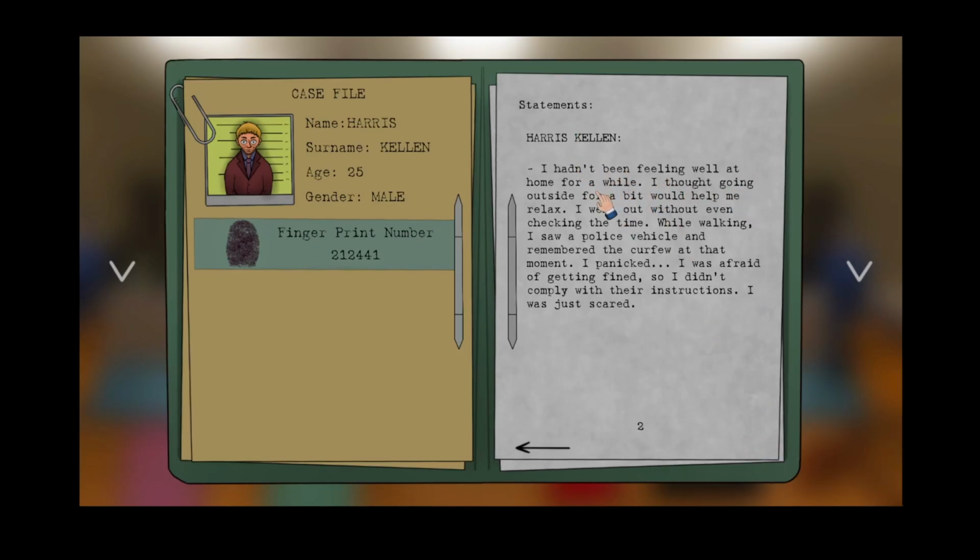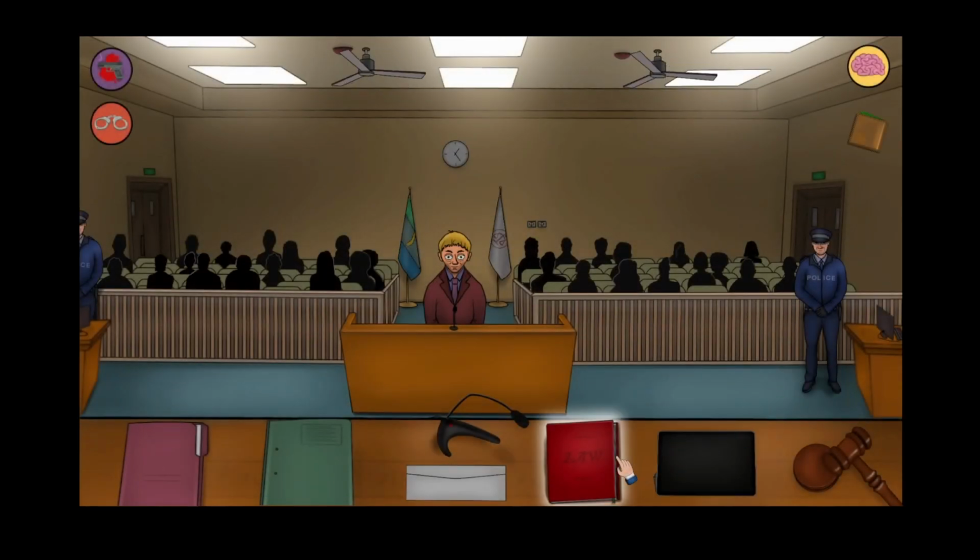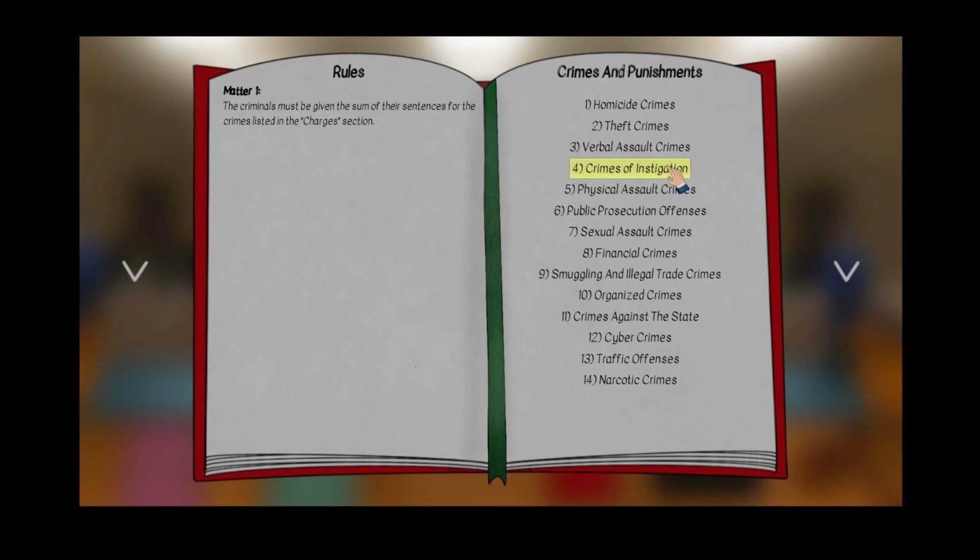I hadn't been feeling well at home for a while. I thought going outside for a bit would help me relax. I went out without even checking the time. While walking, I saw a police vehicle and remembered the curfew at that moment. I panicked. I was afraid of getting fined, so I didn't comply with their instructions. I was just scared.